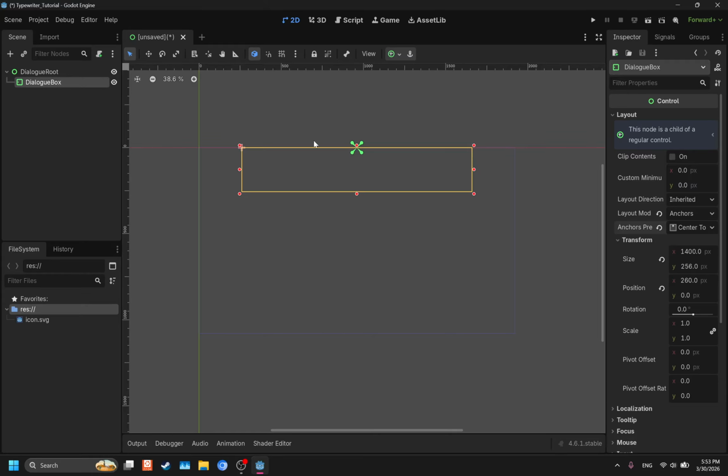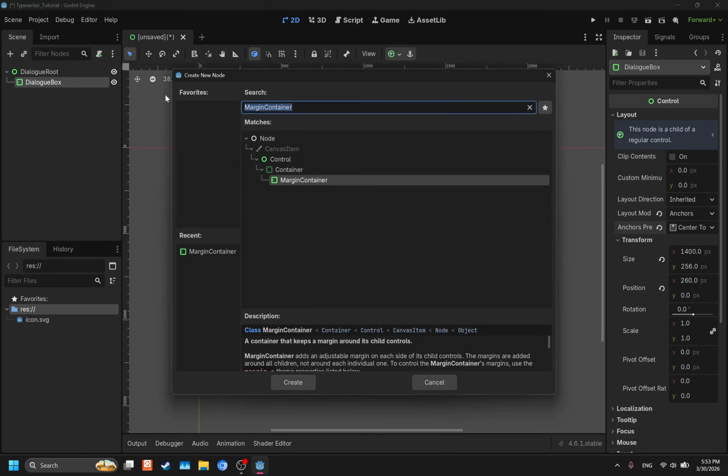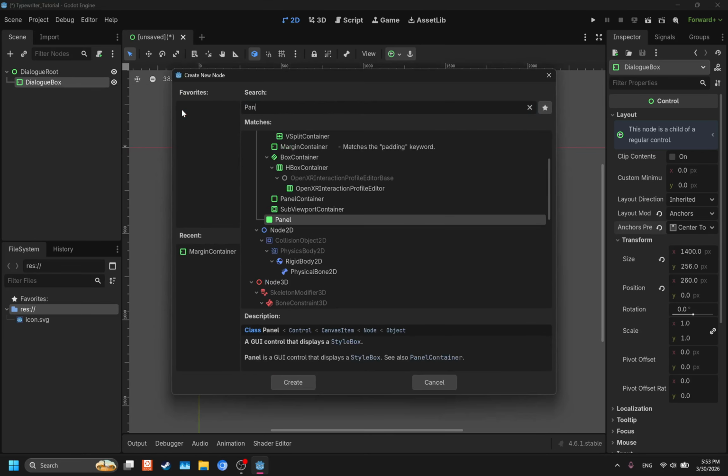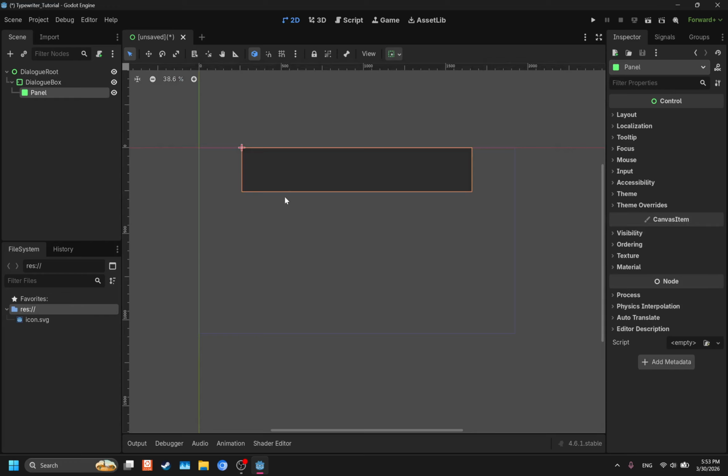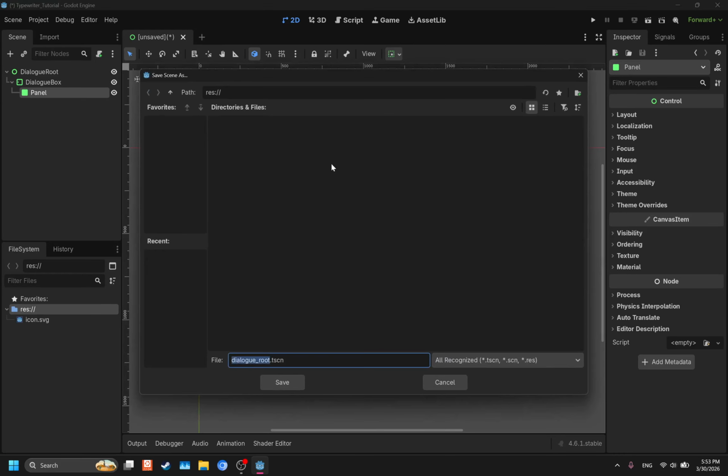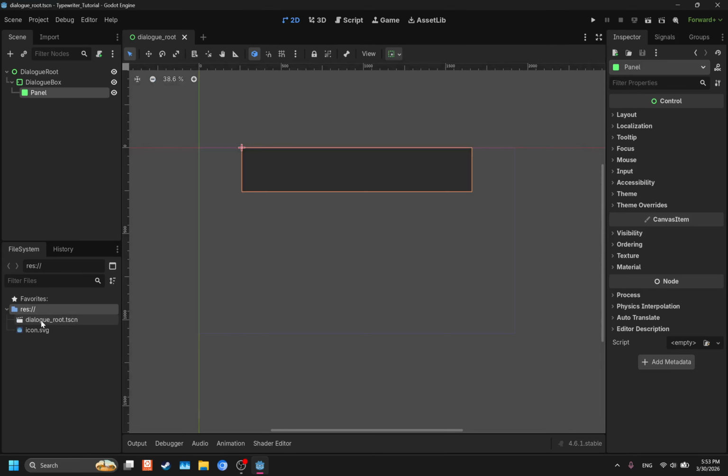So now we're finished with this node here, the dialog box node. We're going to right click it and add a new child node, and it's going to be a panel. This is just going to add a gray background here, or dark gray, dark black, just to show that, hey, this is a dialog box. Also, I almost forgot, make sure to save. Save your scene. There we go.